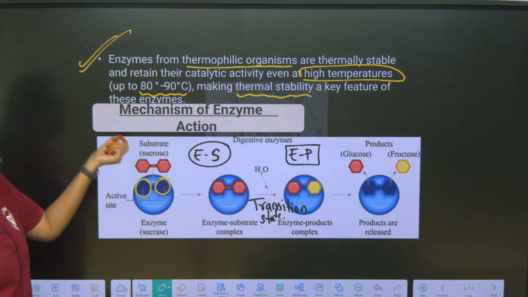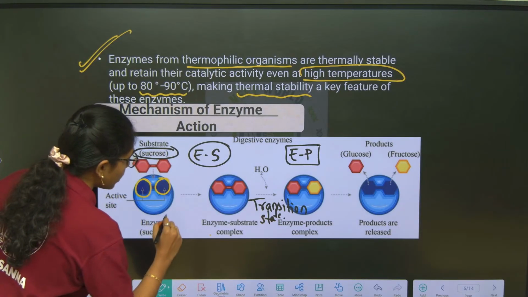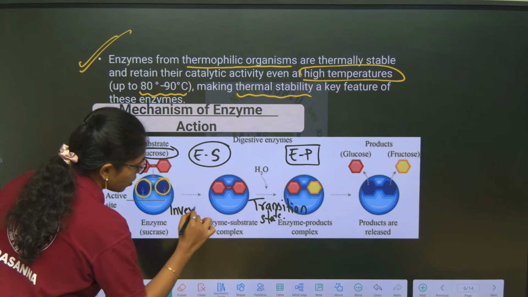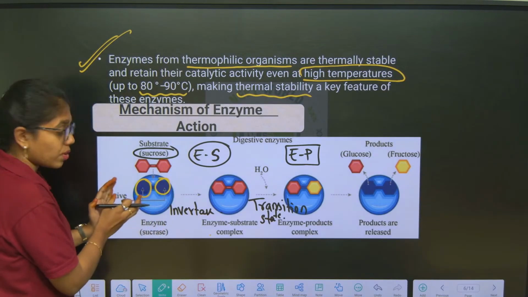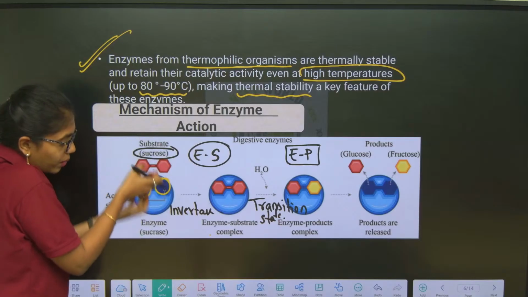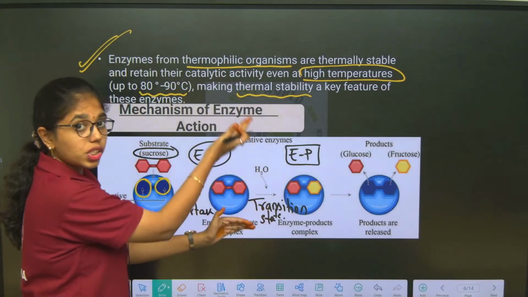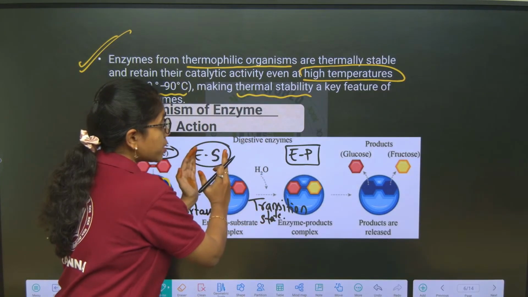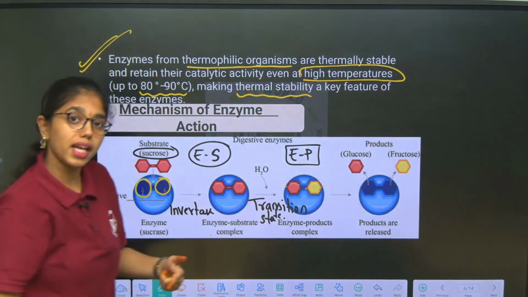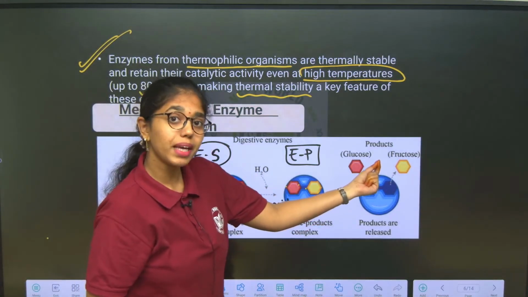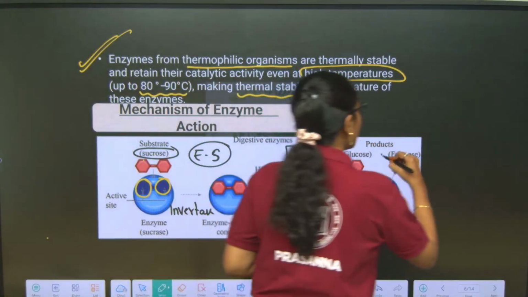Here you can see the substrate. What is the substrate here? Sucrose, and the enzyme is invertase or sucrase, you can call it. To these crevices or pockets of invertase, sucrose, that is the substrate, will come and fit, forming an enzyme substrate complex. At the highest state, that is the transition state, the enzyme substrate complex will turn into the enzyme product complex. This will show some change in structure, and that is how products are released. The substrate is turning into products here, that is glucose and fructose.